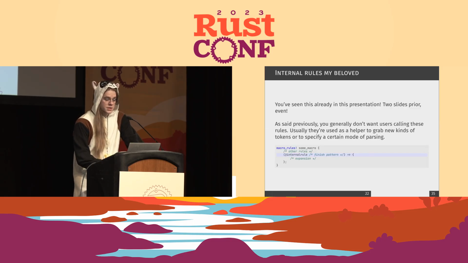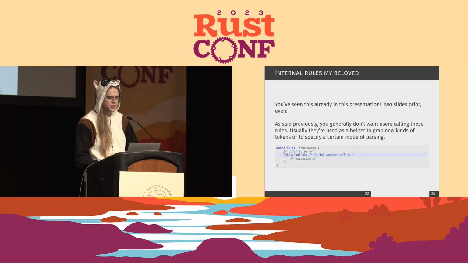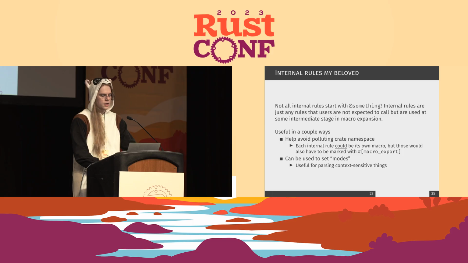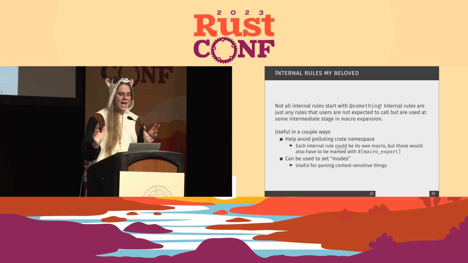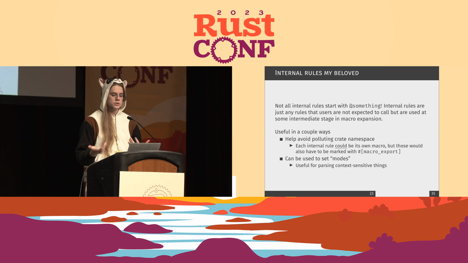Then internal rules. Again, we've already seen these 2 slides prior. As I said previously, you won't generally want users calling these. They're used as helpers for you, the developer, to help grab new kinds of tokens or specify a certain mode of parsing, something along those lines. So here's an example. We've got some macro with an internal rule and then maybe some other rules, and it'll just expand to something. Not all internal rules have to start with @ something. As far as I'm aware, this started prior to Rust 1.0, where you used @ something to denote an internal rule just as a helper thing, like you give yourself a function name, except actually it's a rule in a macro.